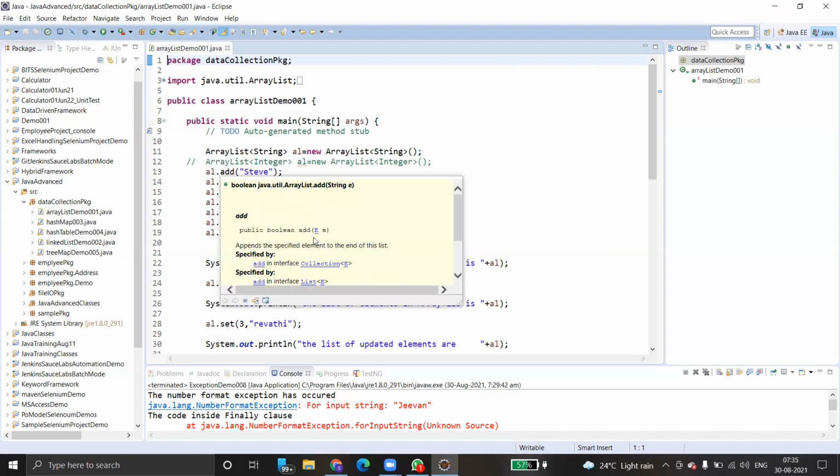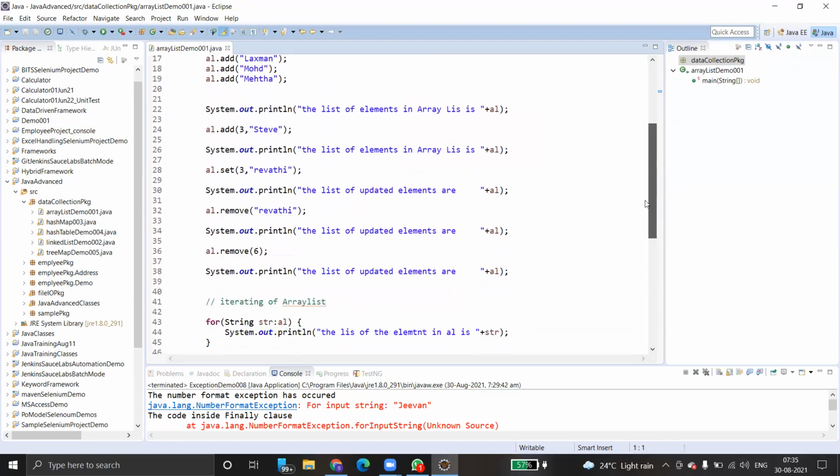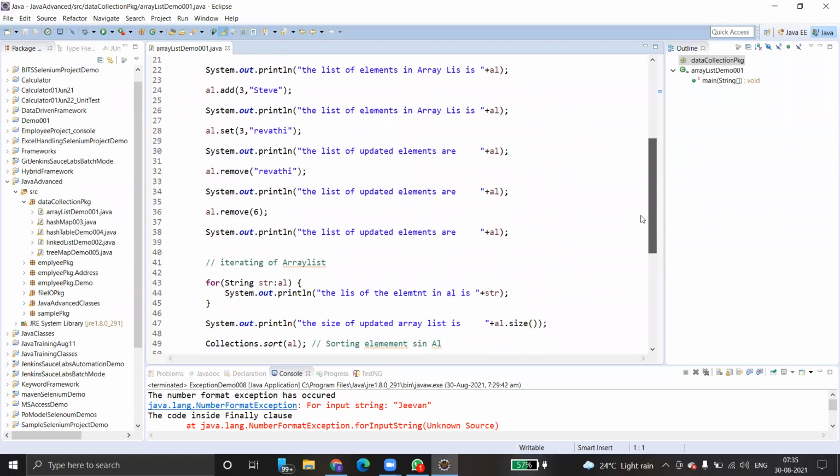Along with that, so many methods are there. Okay. So this is nothing but initializing an ArrayList basically. We can also loop the ArrayList, and we can also find the length of the ArrayList by using a method called size. Okay. So how do you add? Actually, this is how we have to add: al.add, al.set, al.remove.